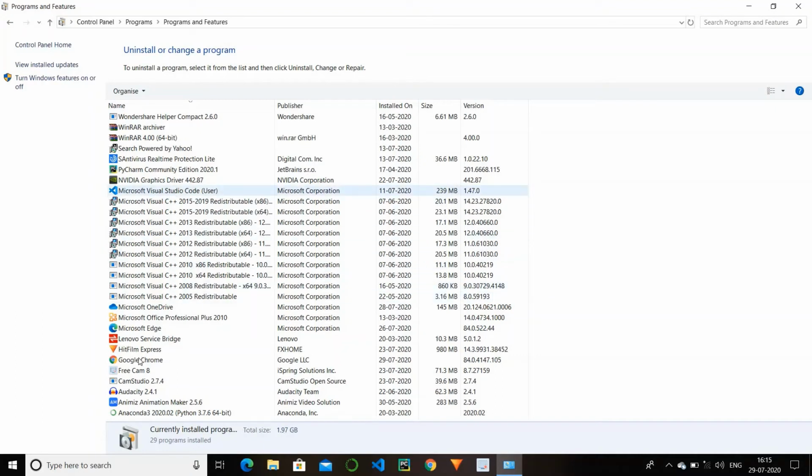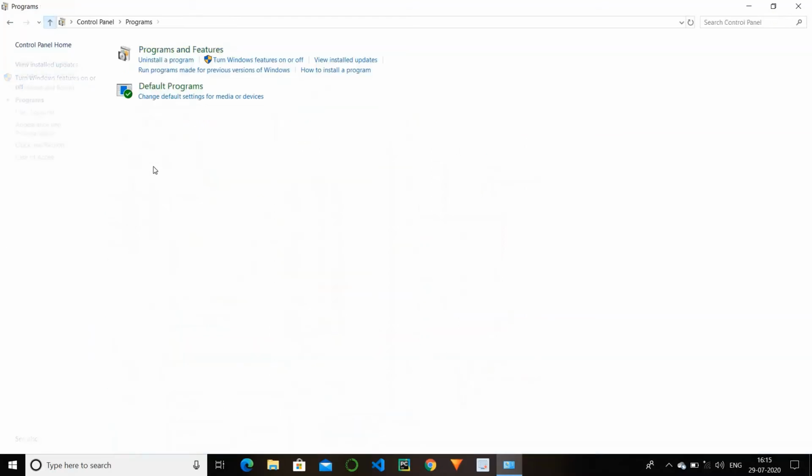Like we have Google Chrome. Just right click on it and left click, and we have the option uninstall. By this we can install and uninstall a program, or sometimes we can have different options with uninstall, like uninstall, change and repair. So it is of much use.